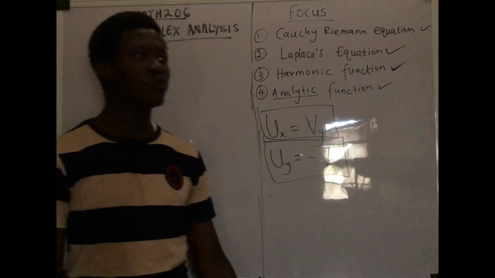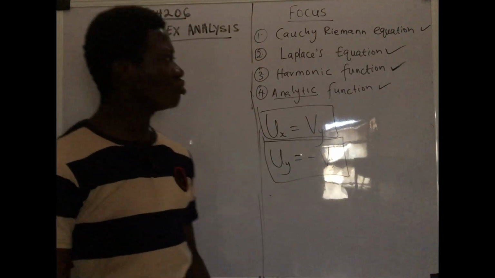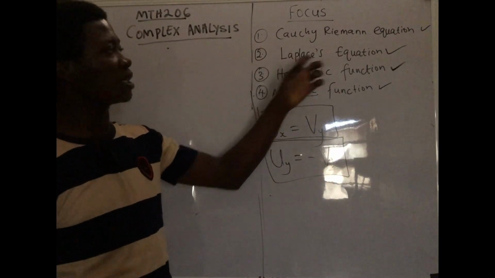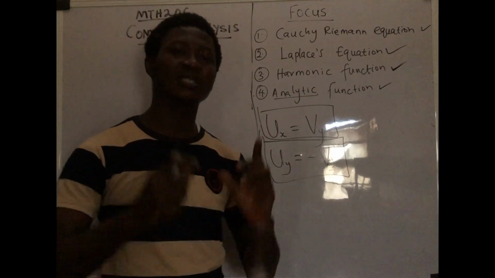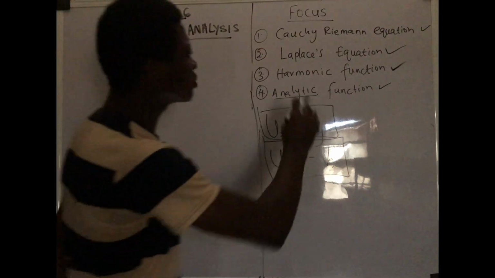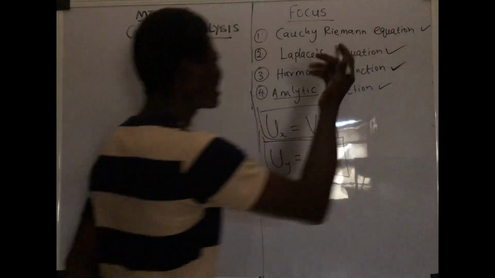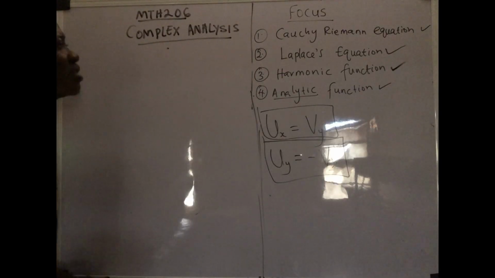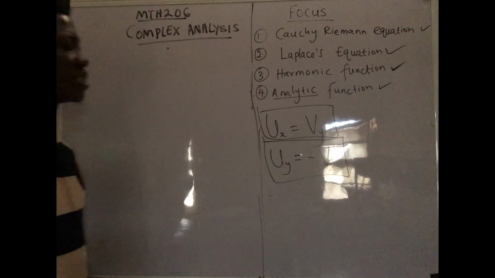So that means a harmonic function can be detected or depicted. Sometimes you may be asked a question, which of the following is an example of, or which of the following is not a harmonic function, right? You should be able to depict. If you are not able to look at it and tell, you should know what your Laplace equation is all about, and then use your Laplace equation to determine if that particular function is harmonic. Now let's move on. So since we say that it is the Laplace equation that satisfies harmonic function, let's pay close attention to the Laplace equation. So what is Laplace equation? Laplace equation is almost like the Cauchy Riemann's equation, but not exactly.